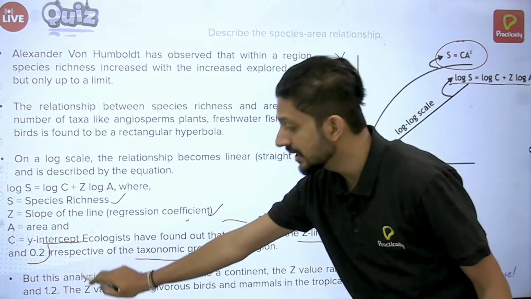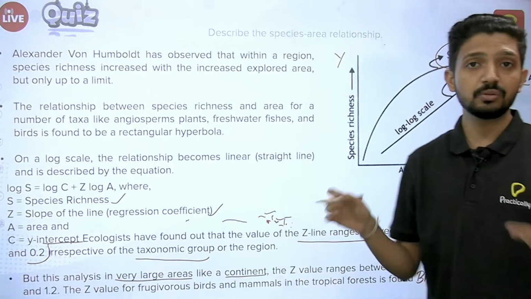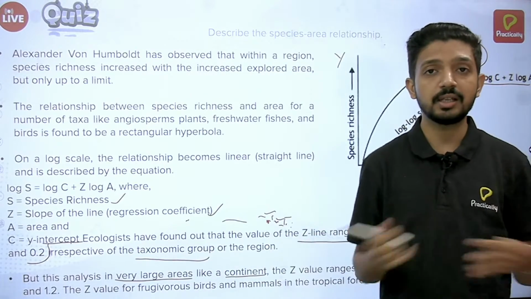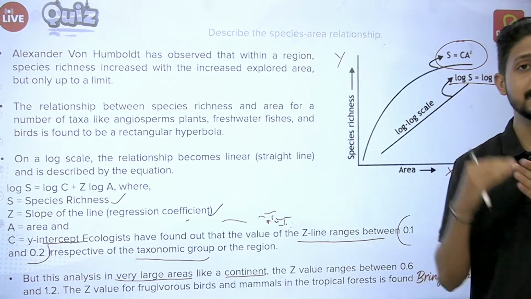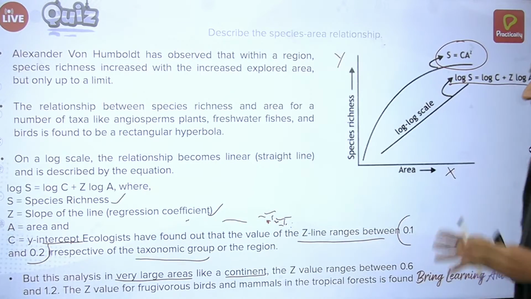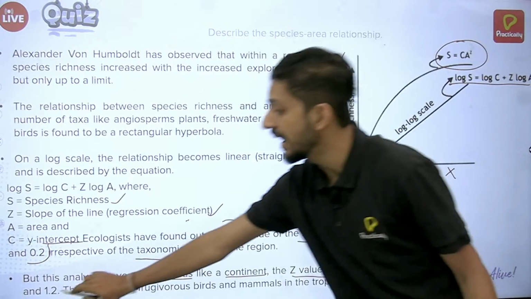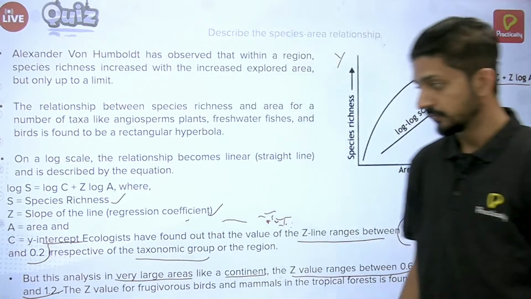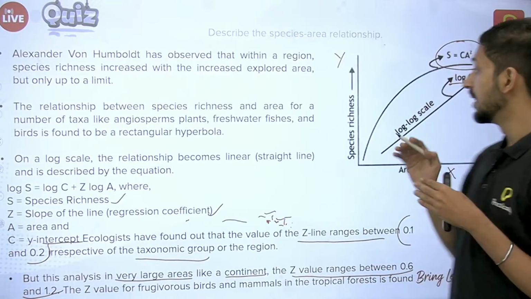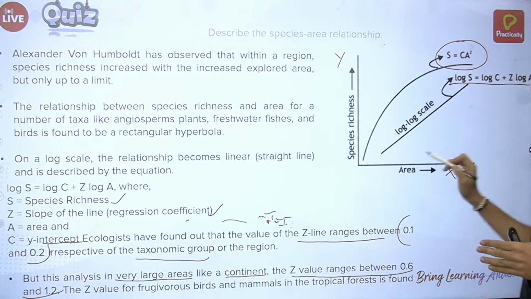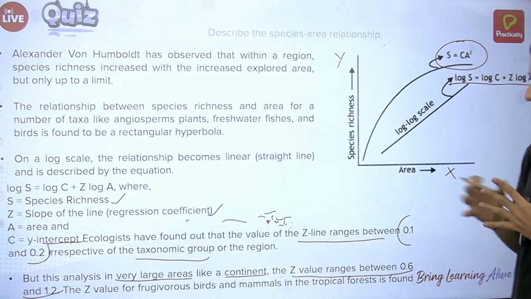But if you do the same analysis in a very large area like a continent, which we know is a really huge area to be studied, then the Z value ranges between 0.6 and 1.2. So you can see the value of Z becomes higher, which means the line becomes steeper. That is because of the variety of species richness found in the large area.